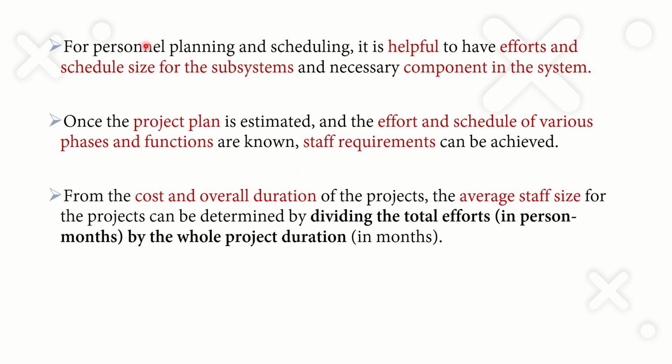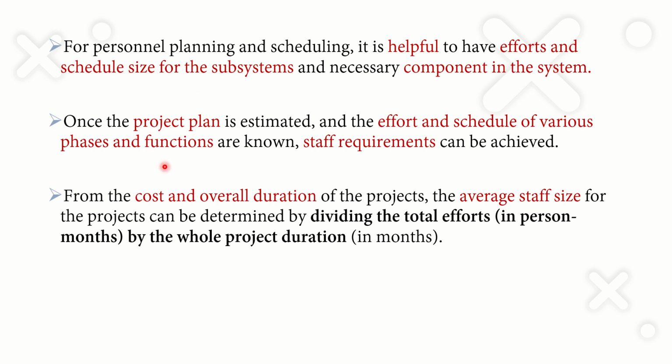So in the case of personnel planning also, if we are performing the planning of personnel in advance, we can make the scheduling, which is helpful to estimate effort, and we can schedule the size of the subsystem, and if necessary the components in the subsystem. That means if you are doing the planning and scheduling in advance,